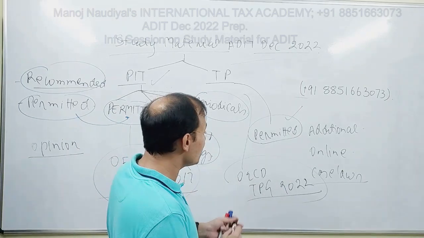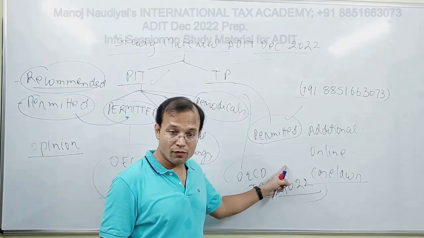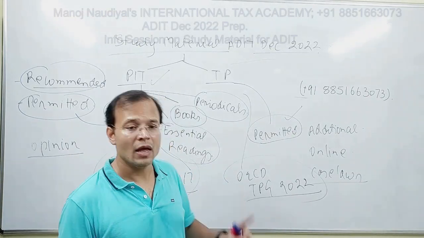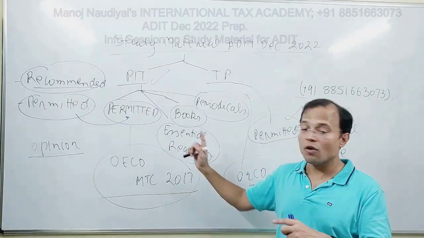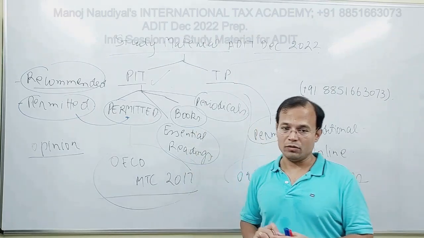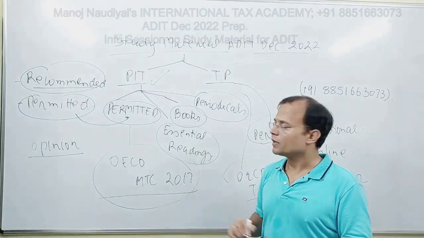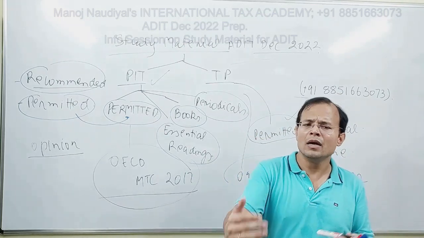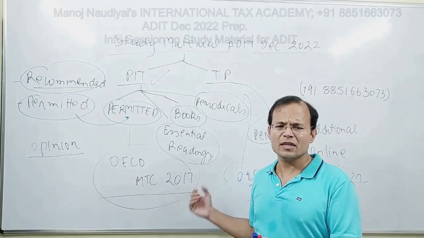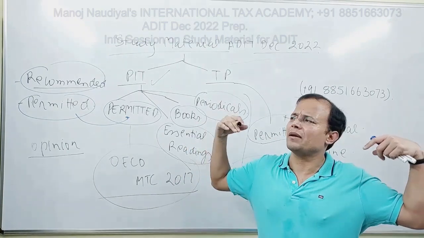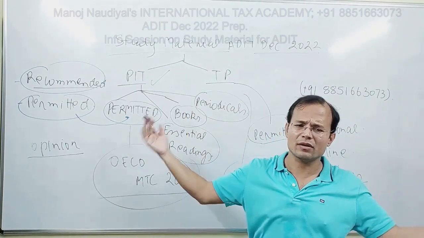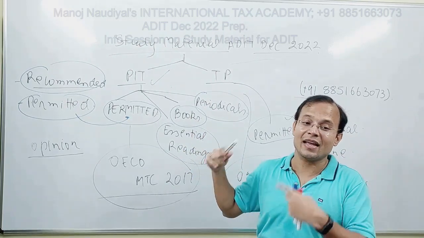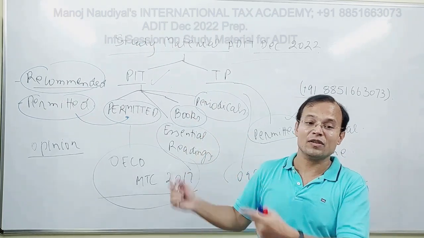So base your preparation on the OECD TPG 2022 for your ADIT TP module, and the OECD Model Tax Convention for the PIT module. Is it clear? Very, very important. You will have to supplement, but those supplements can also be found from the permitted text. Apart from these documents, you can buy anything, you can read anything. That's not an issue. But again, it is an open book examination: you can open only that book which is permitted.